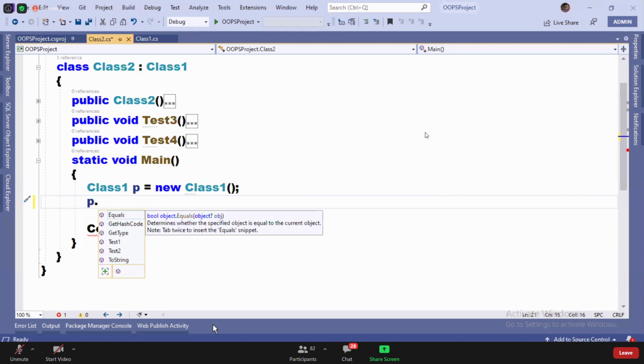By default, every class inherits from the object class, and the 4 methods are automatically coming to all the child classes.